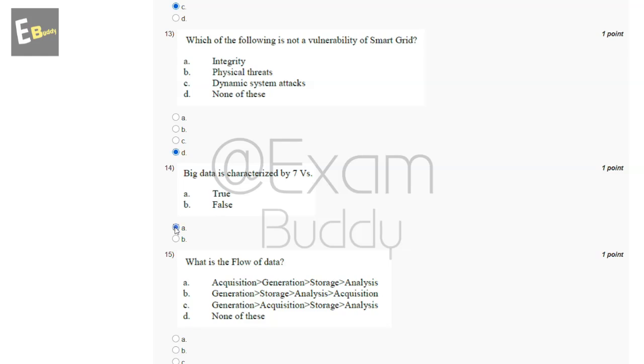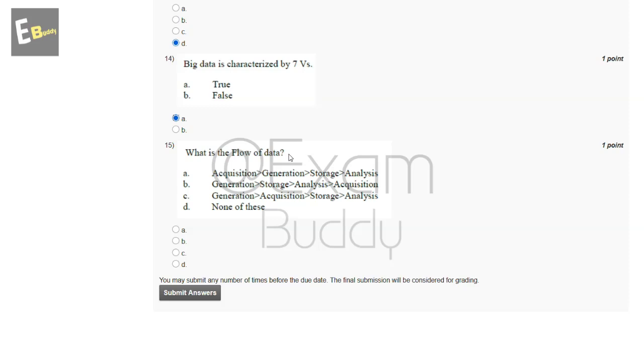Now let's go to our question number 15. What is the flow of data? So these are the options, and the answer of our 15th question is C, generation, acquisition, storage, analysis. Now submit your answer.